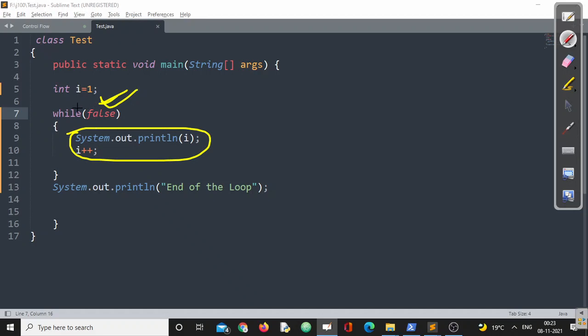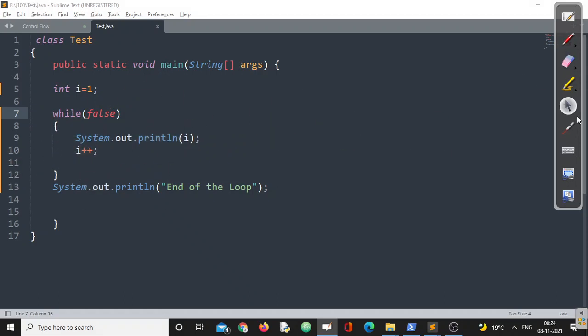If it is false, why are you writing a loop, brother? If you write while false, that means you are not going to execute this loop, and the compiler is smart enough. The compiler says you have written a constant that I can easily recognize. I know this is false, right? If this is false, these two statements are never going to be executed, so unreachable code will start from here. I think you could understand this point, right?